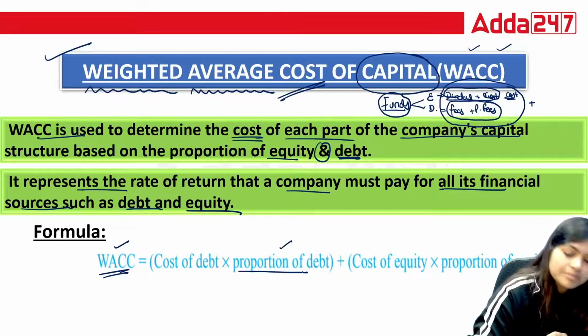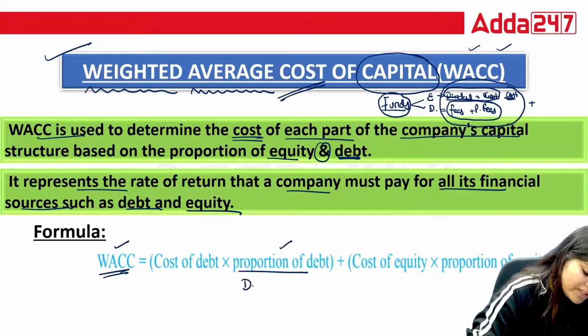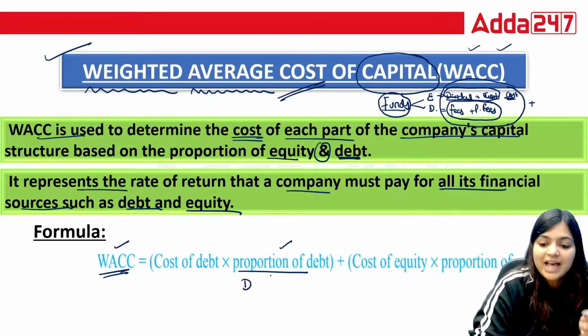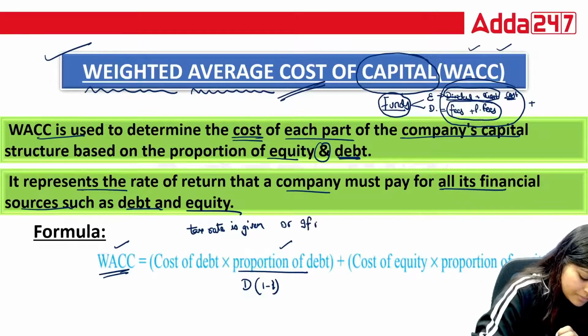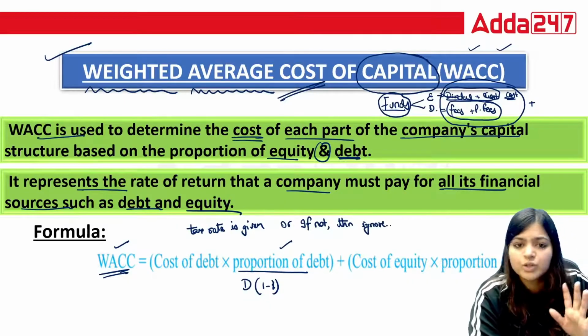Just now you have seen proportion of debt. Yes, you will calculate in percentage. And if tax rate is given, subtract 1 minus T. If not, then just ignore it.